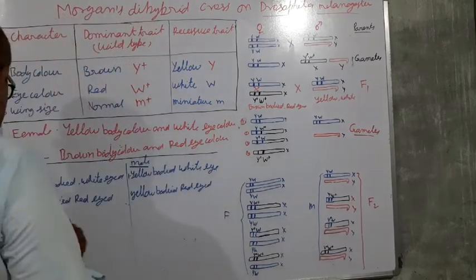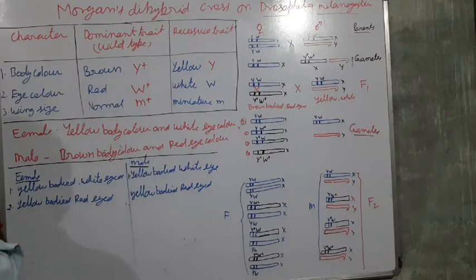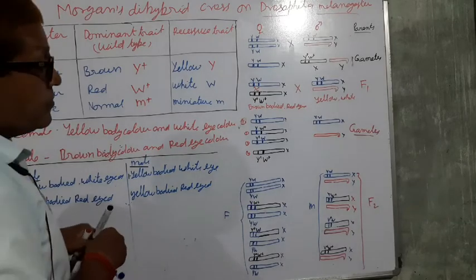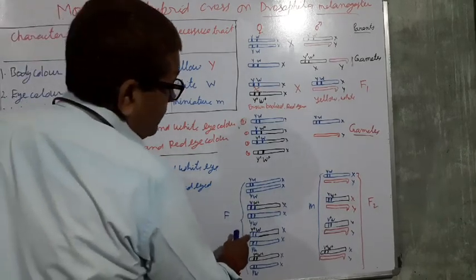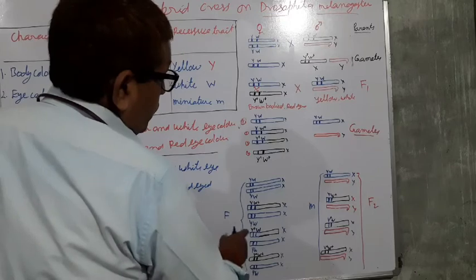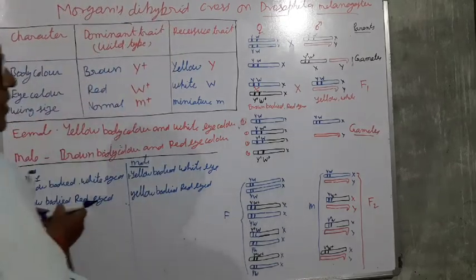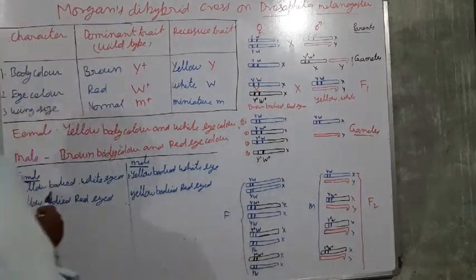And third, you see this one is Y plus. Here Y plus means brown.